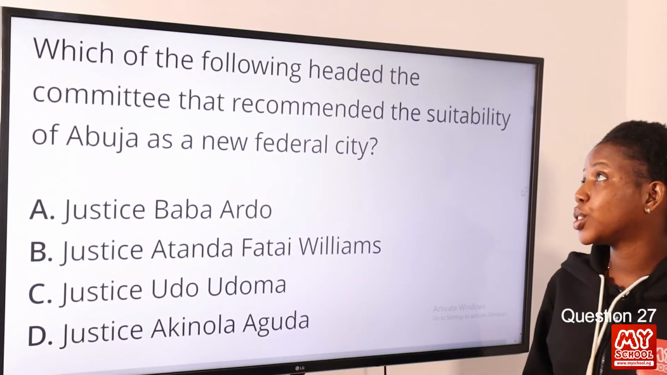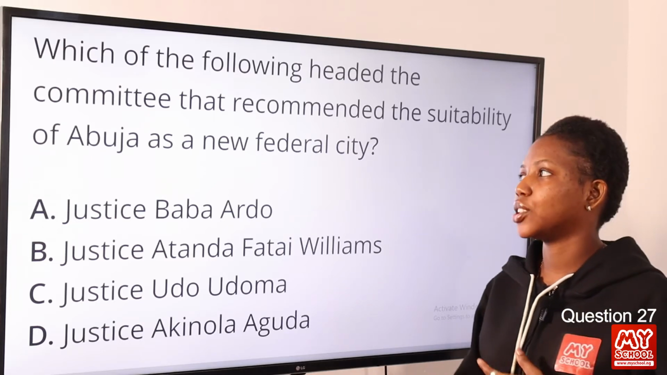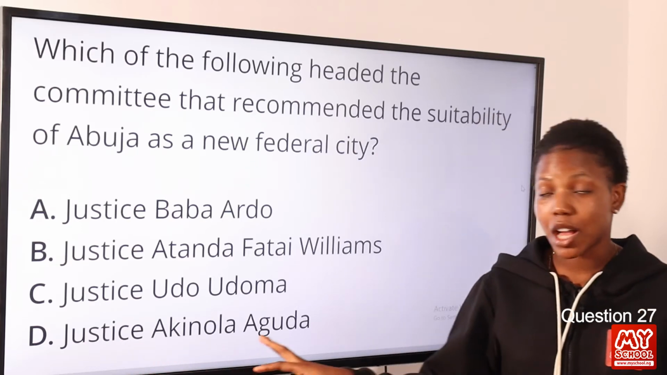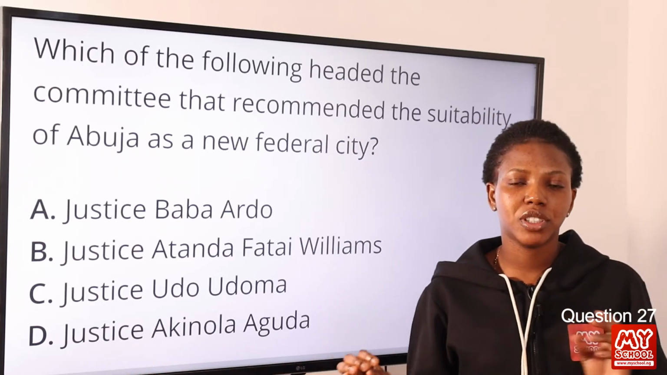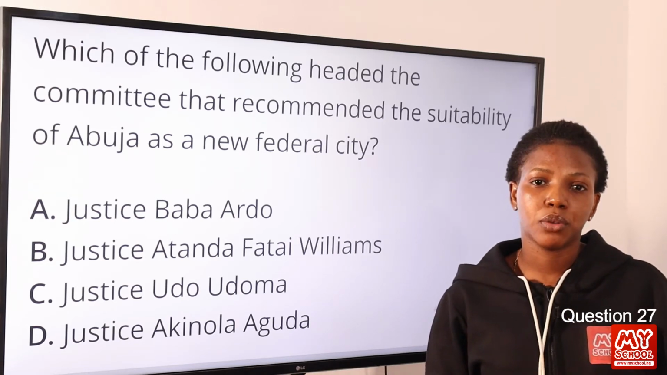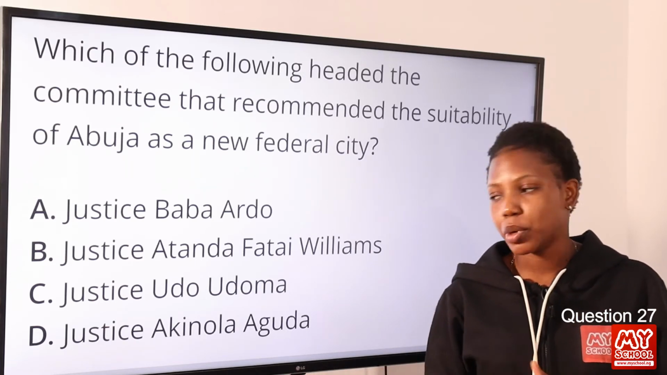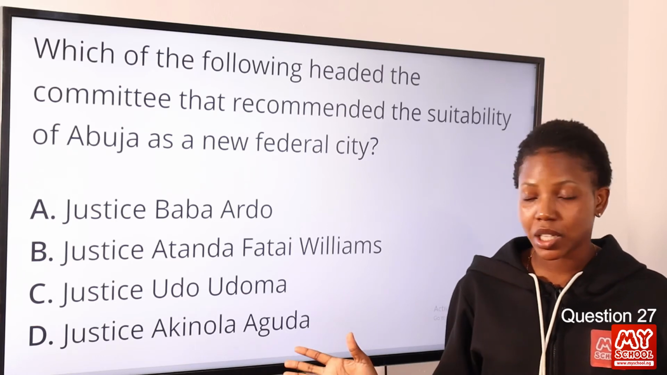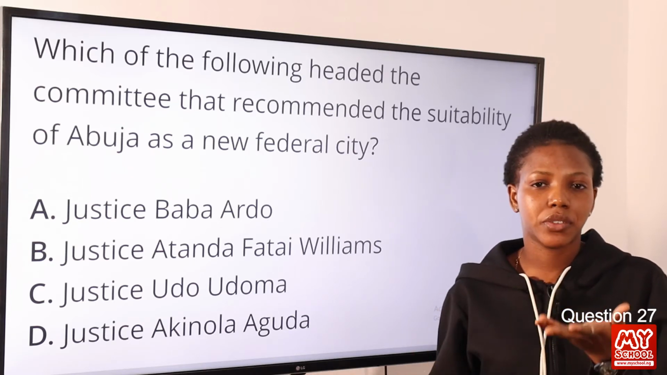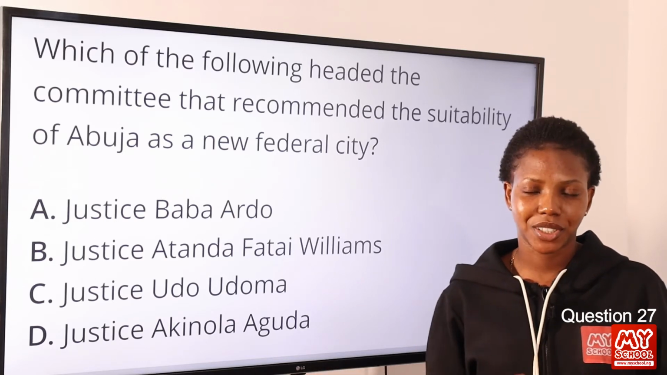Question 27. Which of the following headed the committee that recommended the suitability of Abuja as a new federal city? The answer to this question is option D, Justice Akinola Aguda. Now, in 1967, Muritala Muhammad decided to relocate the federal capital from Lagos to a more central location. And because of this, it created a panel which was headed by Justice Akinola Aguda. And the name of the panel was Aguda Commission. Now, this commission recommended FCT as the new federal capital. And so, option D is the correct answer to this question.